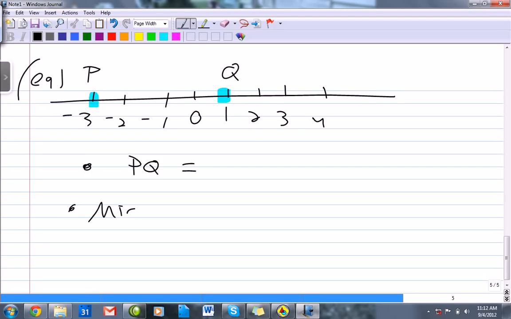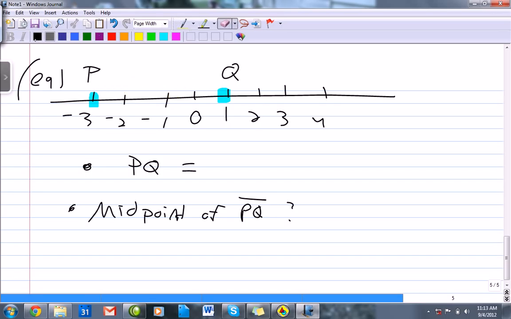What's the midpoint of PQ? And that's segment PQ. Well, one way I can do it is just counting, right? The segment PQ is, that's 1 unit, that's 2, that's 3, that's 4. Okay? But that's not always the best way to do it.